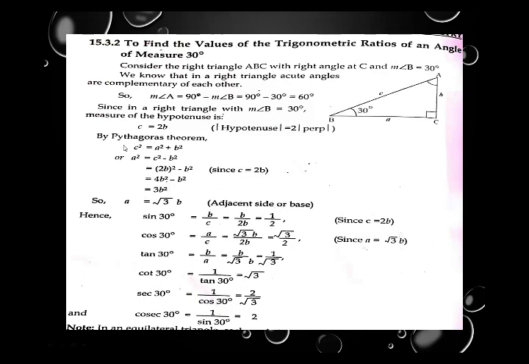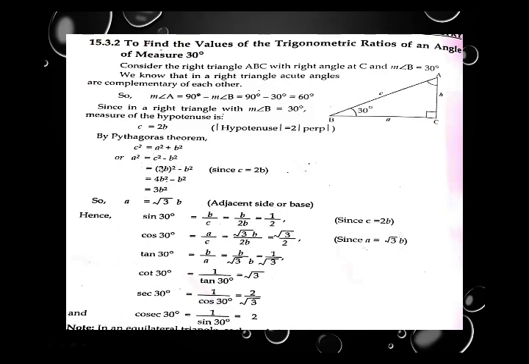By Pythagoras theorem, c square equal to a square plus b square. We know that c square means square of hypotenuse, equal to a square means square of perpendicular, plus b square means square of base. So we can find the value of the other side by the same step. We can write a square equal to c square minus b square. If b square is shifted on left hand side, it becomes a square equal to c square minus b square.